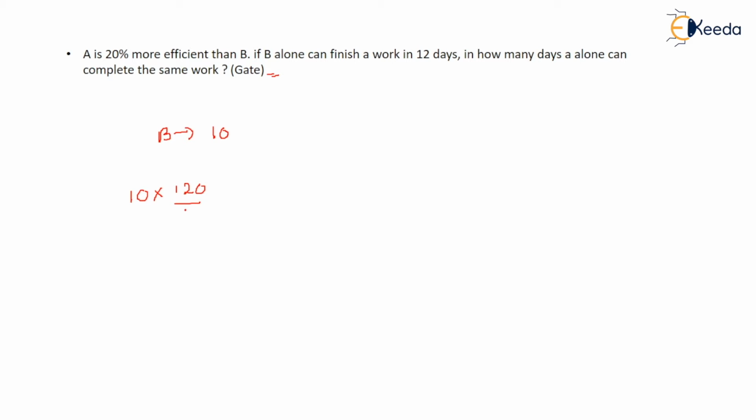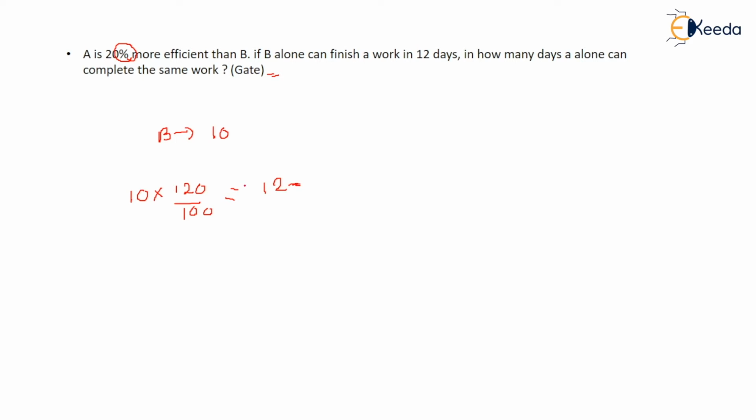It is 120 upon 100. What is meant by percentage? Percentage simply means a ratio divided by 100. With reference to 100, whatever we have, we call this a percentage. So 20% more than B means 10 into 120 upon 100. This comes out to be the number of chairs that A can make in a day.